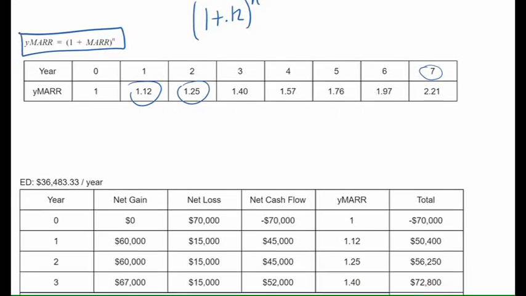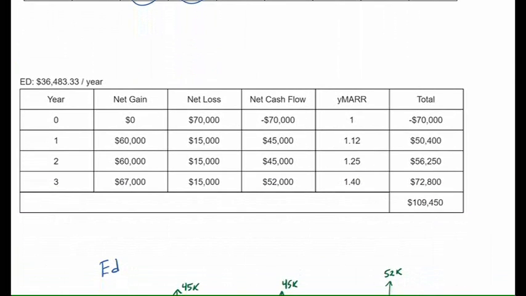Okay, so now that that's done, let's move down to Ed's project plan here. From the previous description, we know his net gains and his net losses, and adding those together allows us to get our net cash flow. We already calculated our minimum acceptable rate of return, so we can easily solve for our totals here. We have our net cash flow multiplied by MARR, and that'll give us our total. We do that for each year, and then we sum these values up down to here, and that gives us a total of $109,450.